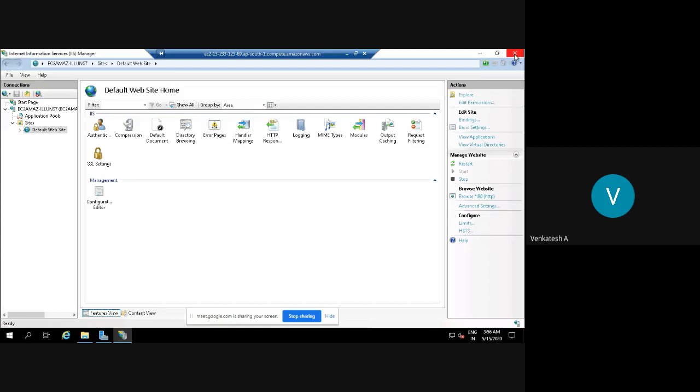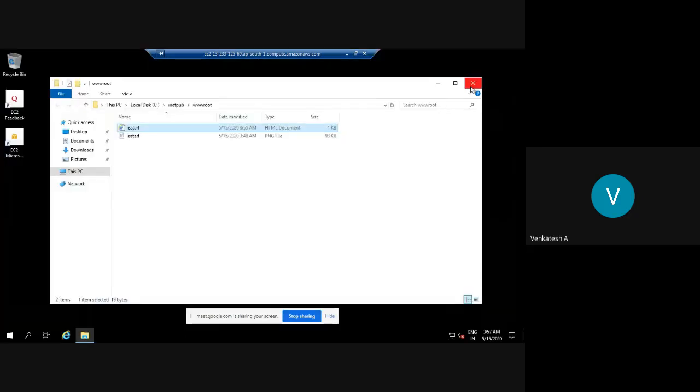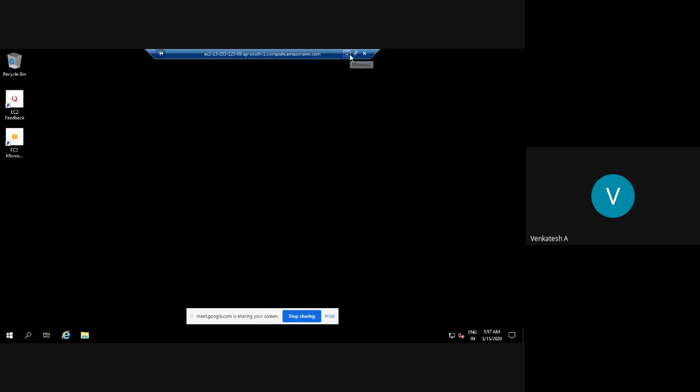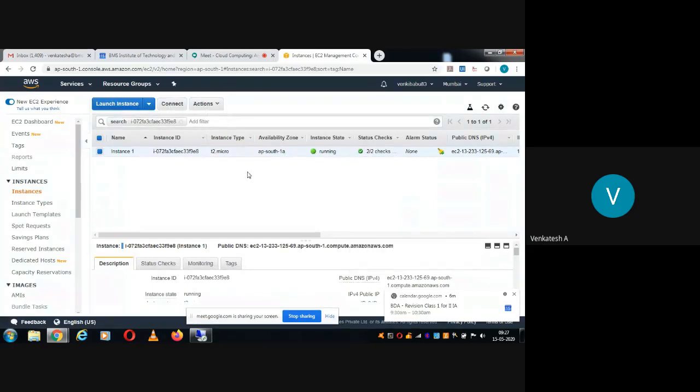Now I'll close this. Let me minimize this and go back to the AWS portal. Now we are in the AWS portal. You can see here the instance status. The name of the instance is instance1. This is the ID, name, and the status is running. Status checks, there were 2 checks, everything passed.